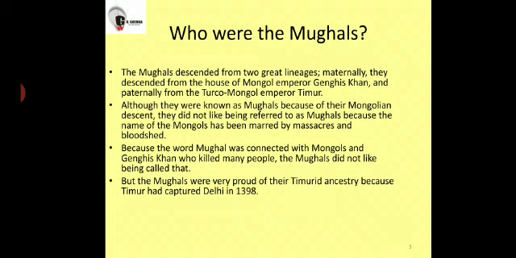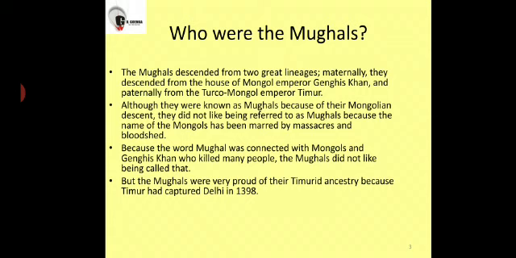Before reading the whole chapter, we must have a deep knowledge of Mughals, who they were and what their background was. So Mughals were basically related to two great lineages. One was from their mother's side and another was from their father's side. The mother's side was related to the Mongols, the Emperor Genghis Khan, and from the father's side they belonged to the Timur side.